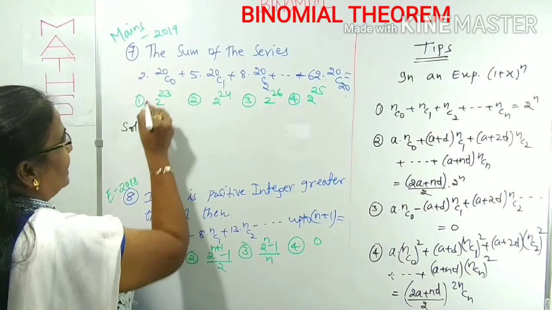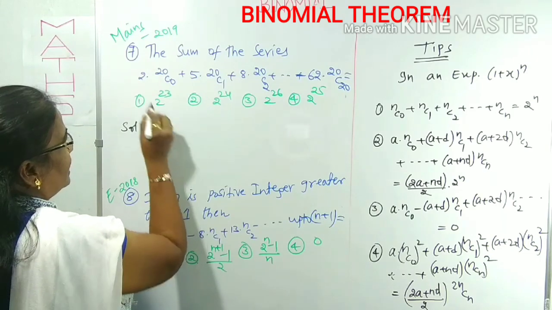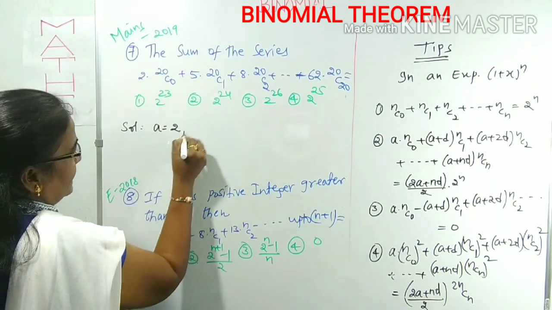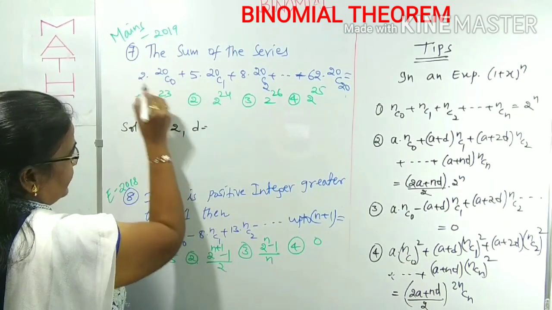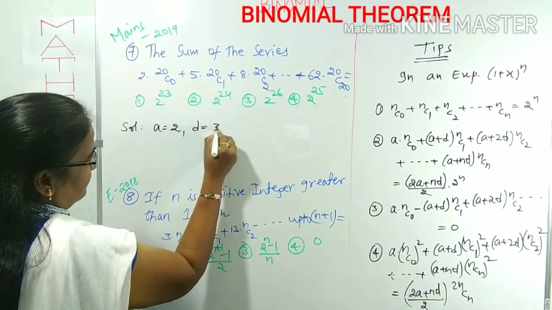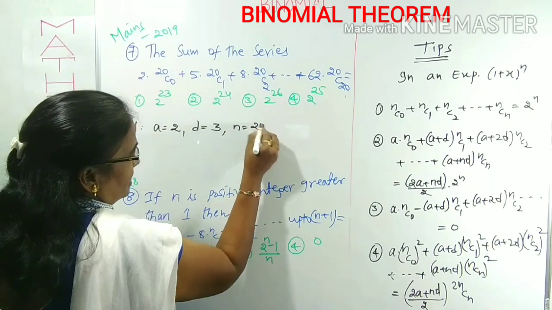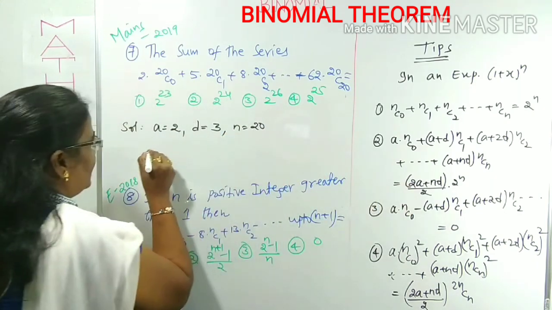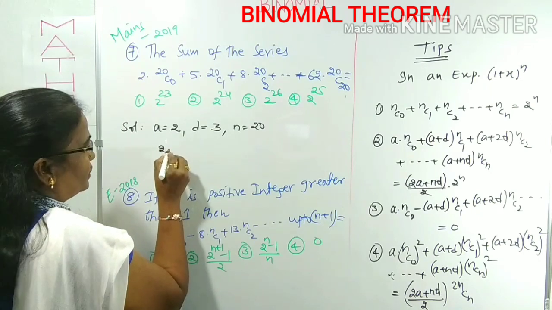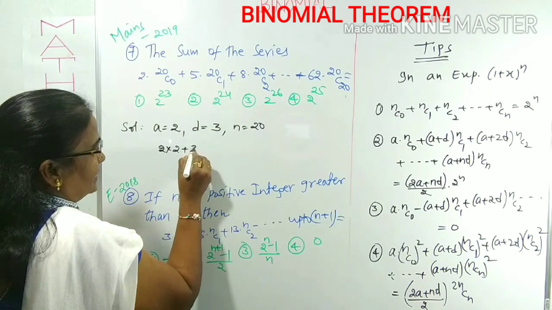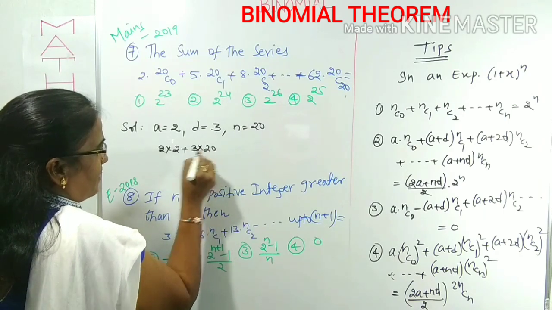First of all, you have to collect what are a, d, and n. a is 2 here. d is the common difference. What is the difference of 5 to 2? 3. That is the common difference. You know very well, 3. As well as n. In place of n there is 20. According to this formula, what is our resultant value? 2a, 2 into 2 plus 3 into 20, by 2,